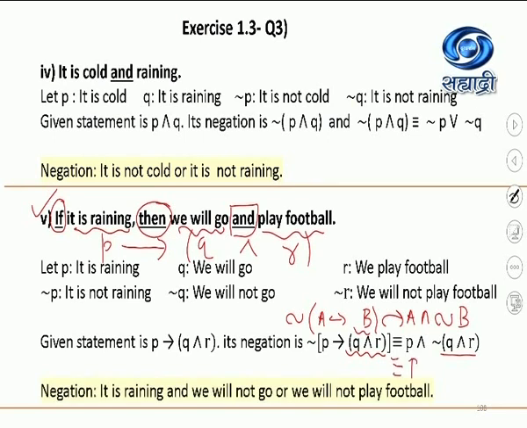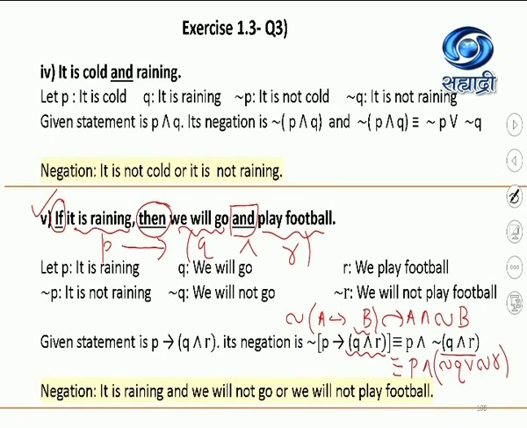Actually speaking, negation will be P and negation of (Q and R). So it is raining and we will not go or we will not play. Why? Because negation of Q and R is negation Q or negation R.